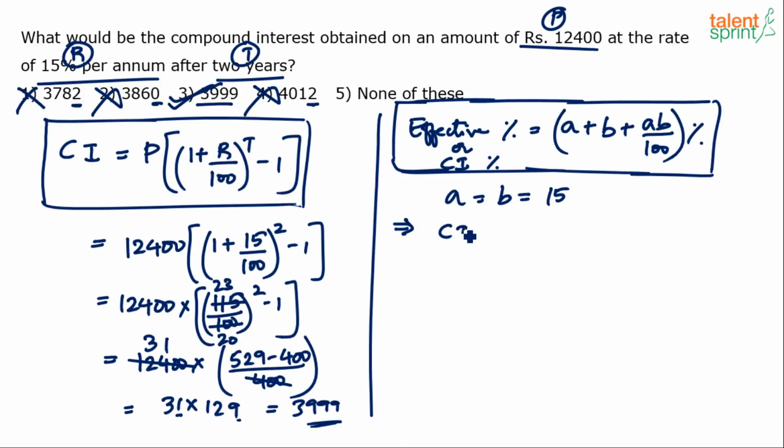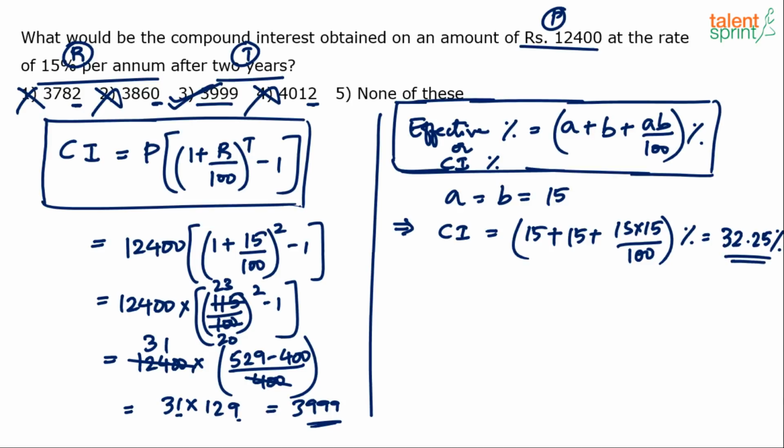So what is going to be the compound interest now? Find out in terms of percentage. A is equal to 15, B is equal to 15, and 15 into 15 by 100. Simplify this. See, 15 plus 15 is 30. 15 into 15 is 225. 225 by 100 is 2.25. So 30 plus 2.25, 32.25. So basically the idea is that the compound interest is going to be 32.25%. Of what? Of the principal amount. Remember, in case of SI and CI, simple and compound interest, all the calculations are done with respect to the principal amount. So we can conclude that CI, the compound interest, is equal to 32.25% of the principal amount 12,400.